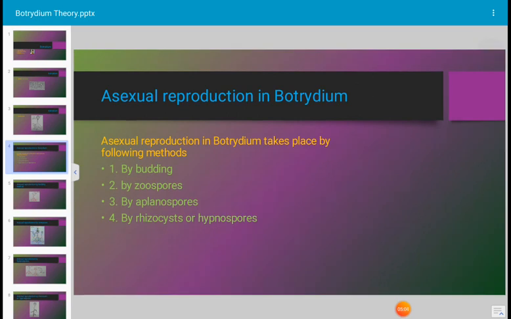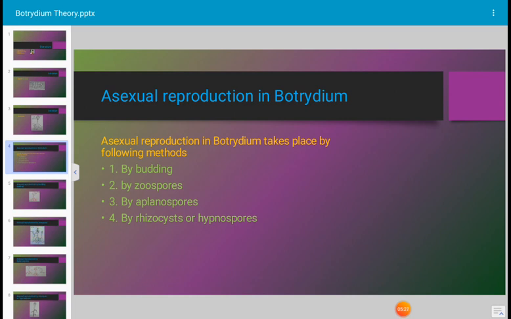Let us see how Botrydium reproduces. Reproduction in Botrydium. The alga reproduces by asexual and sexual reproduction. In asexual reproduction, vegetative reproduction is absent. Let us see the details of asexual reproduction.